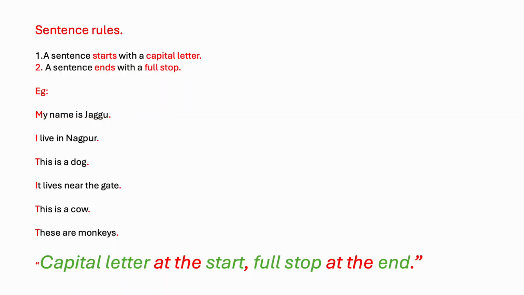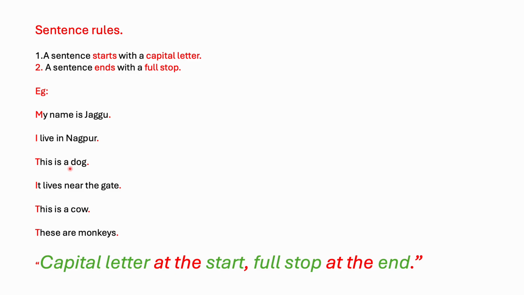Now let's see what we can learn from this chapter in detail. So the first one is sentence rule. The sentence rule says a sentence always starts with a capital letter and it ends with a full stop. So our first example is My name is Jagu. See here, the sentence begins with a capital letter and it ends with a full stop. Like another one, I live in Nagpur. So I starts with a capital letter and the sentence ends with a full stop. This is a dog.